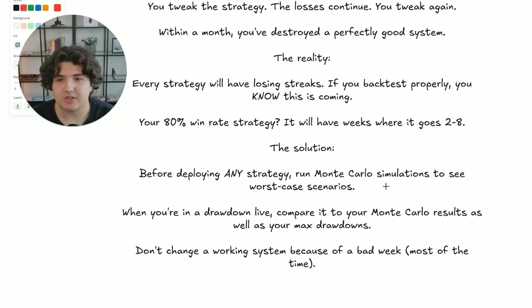Another really simple thing is just testing your strategy over a stress period. So test it over 2020, test it over 2008, test it during the tariffs, see what would have happened there and how badly you would have been affected during those times. And then when you're in drawdown, try and compare it to those times, whether that be your Monte Carlo results or the stress test, for example. The last thing you want is to change a system because of one bad week of losses.